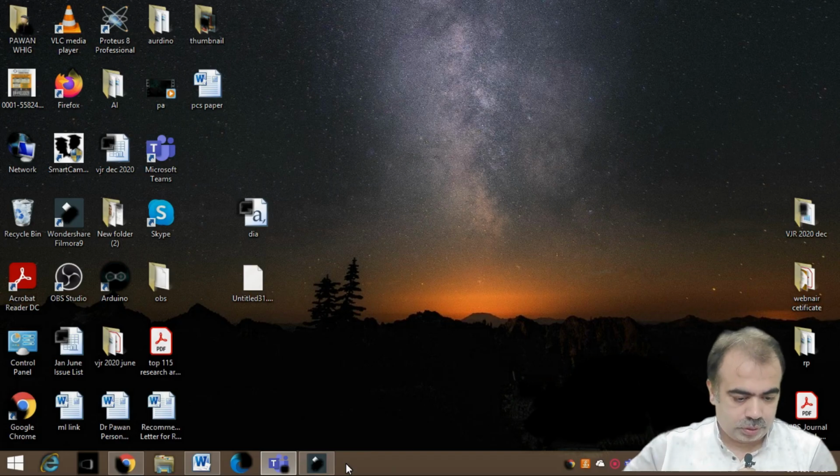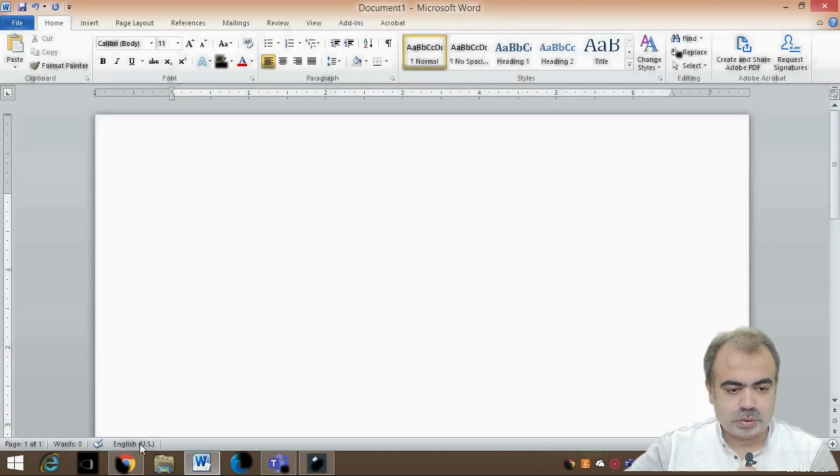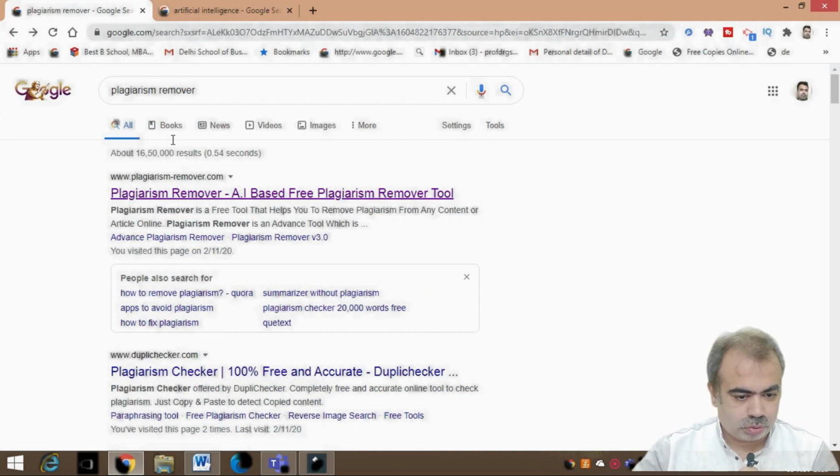So this tool is basically, if you write plagiarism remover on Google, you can find this tool at the top. It is an AI based free plagiarism remover tool, as shown here.